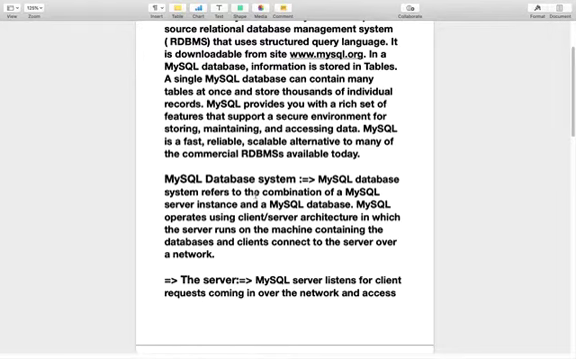MySQL database system. MySQL database system refers to the combination of a MySQL server instance and a MySQL database. MySQL operates using client-server architecture, in which the server runs on the machine containing the database and clients connect to the server over a network. So what is the server?